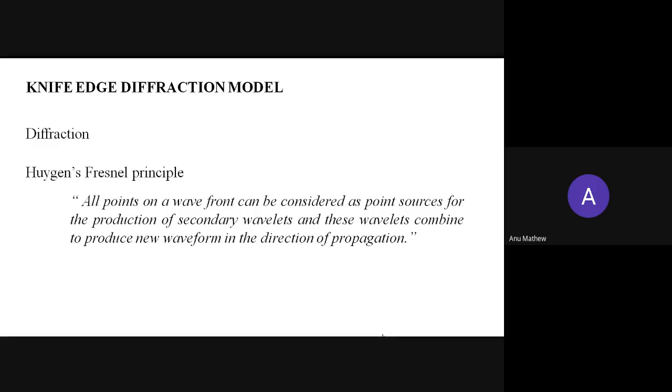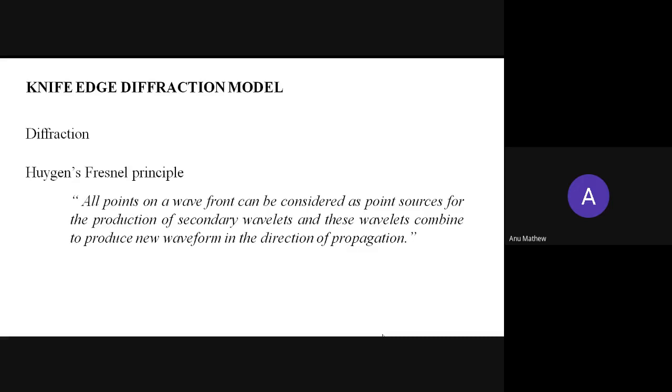This diffraction is explained by the Huygens-Fresnel principle. It states that all points on a wavefront can be considered as point sources for the production of secondary wavelets, and these wavelets combine to produce a new waveform in the direction of propagation.